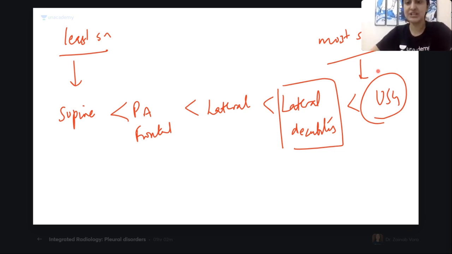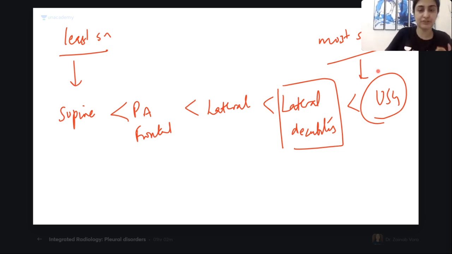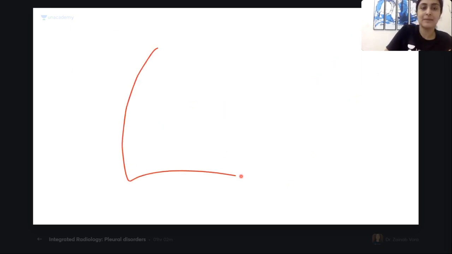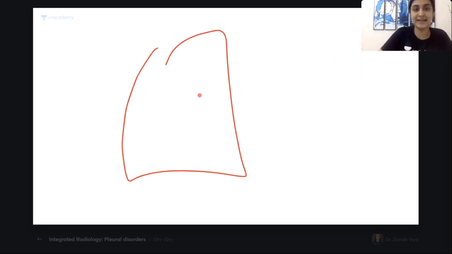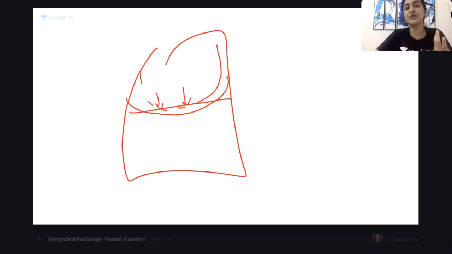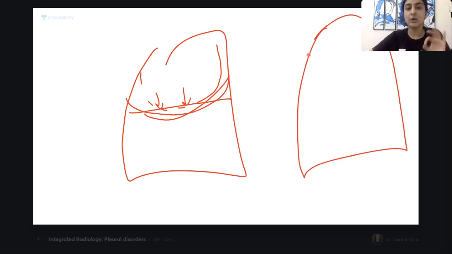Okay, bulging fissure and meniscus, no. No, Shiva Shankar. What is bulging fissure sign? Basically, if this is your right hemithorax, what you will see is a fissure here. If there is a consolidation which is very, very heavy, it will hang like this. It will cause the fissure to hang. This is the bulging fissure. Meniscus sign is completely different. What happens in meniscus sign? Here fluid is starting to fill. Let's go on a journey where there is effusion which is slowly increasing and I have a frontal view. I'm showing you one hemithorax. Can you understand what my drawing is?